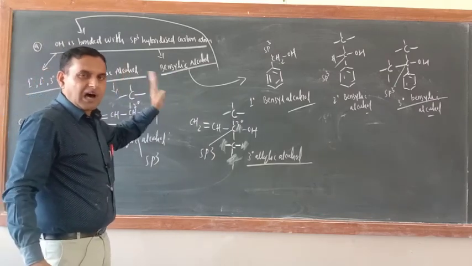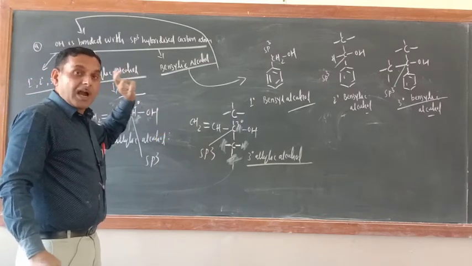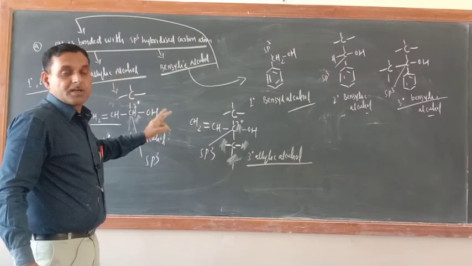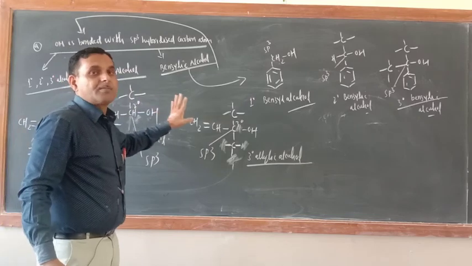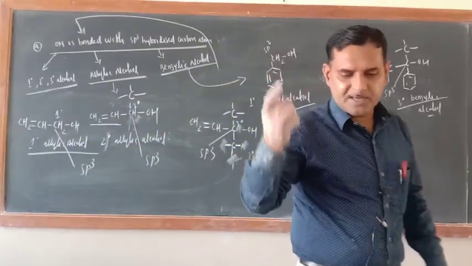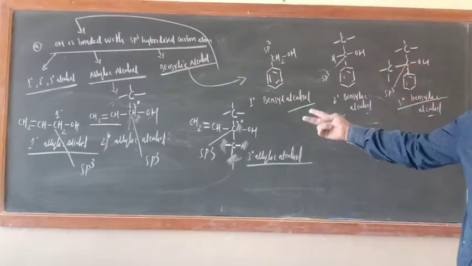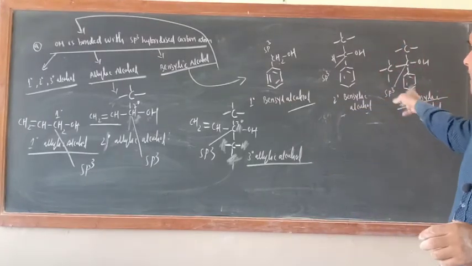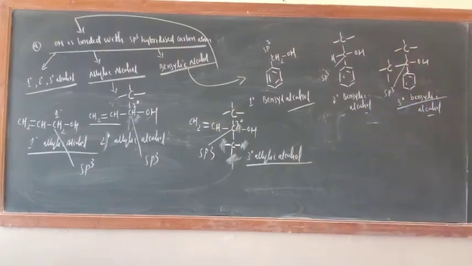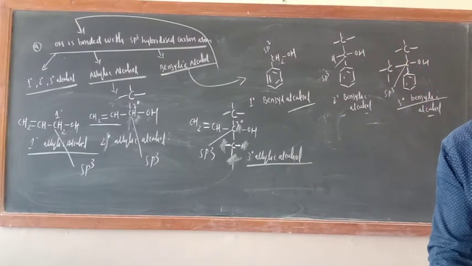That is why all are monohydric alcohol, and the carbon atom to which OH is bonded, its hybridization state is sp3 only. Only minor differences are there. So remember 1 degree, 2 degree allylic alcohol, and 1 degree, 2 degree benzylic alcohol also. In this way, the classification is completely completed.